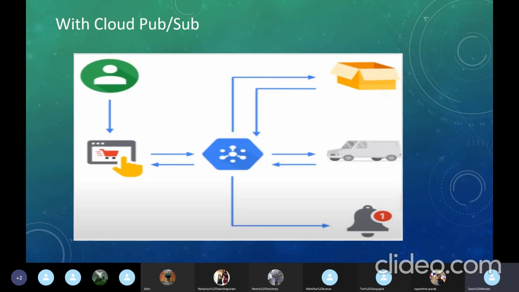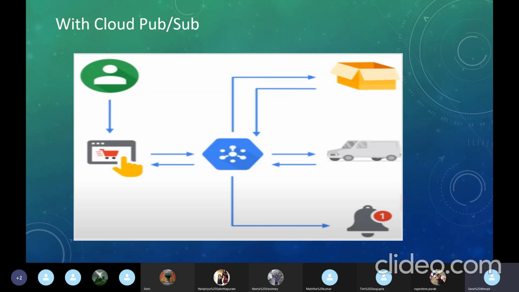So here, if we are introducing Cloud PubSub, then after the order is placed by the customer, the order management would keep a message at the PubSub, and it would be rightly received by the packaging service. Then after its processing is done, it would send a message that the packaging is complete. Then it would be received by the shipping service that the shipping process needs to begin.